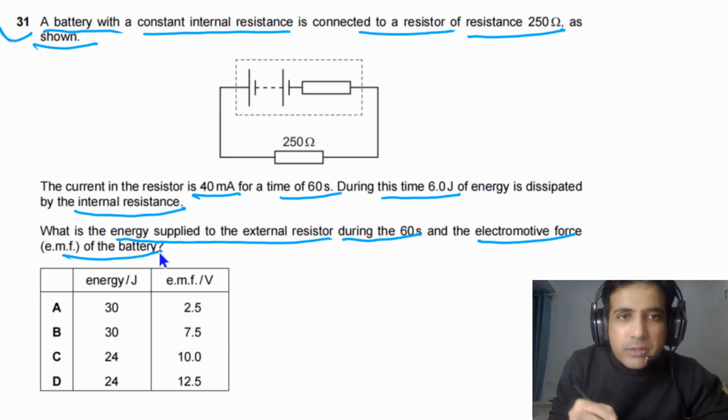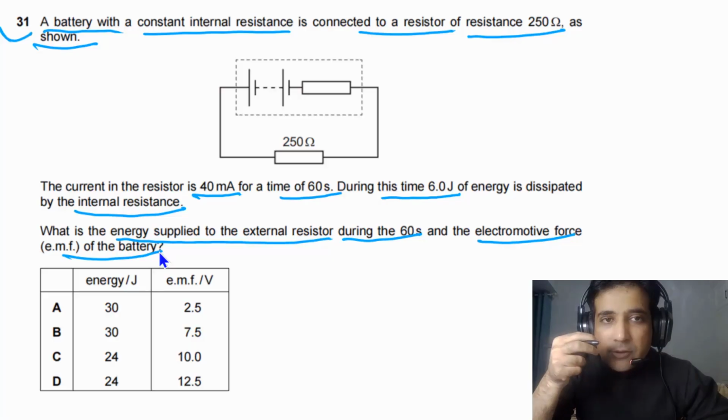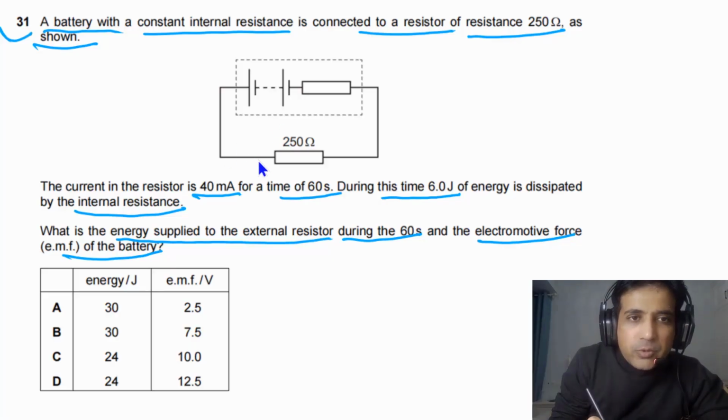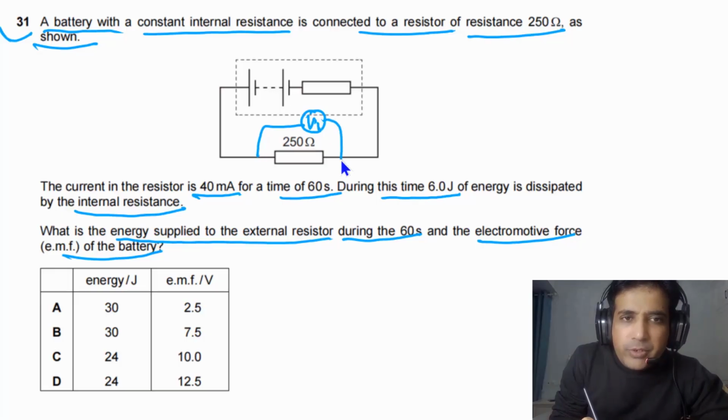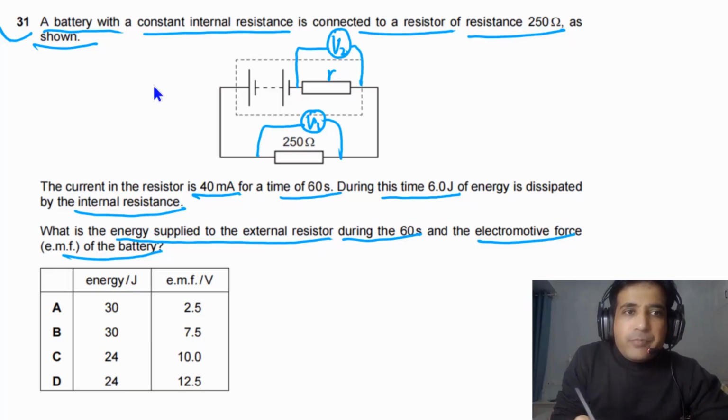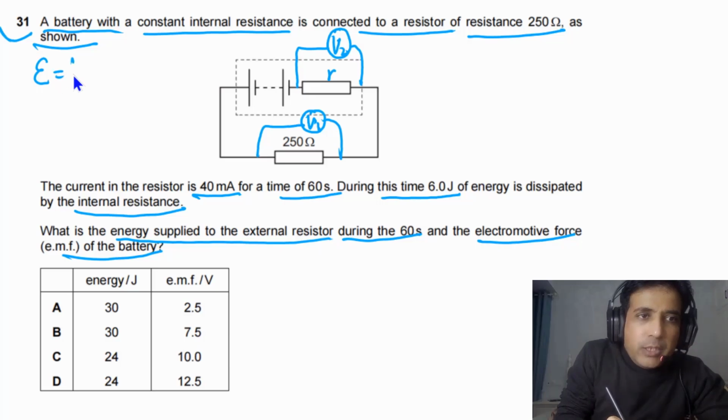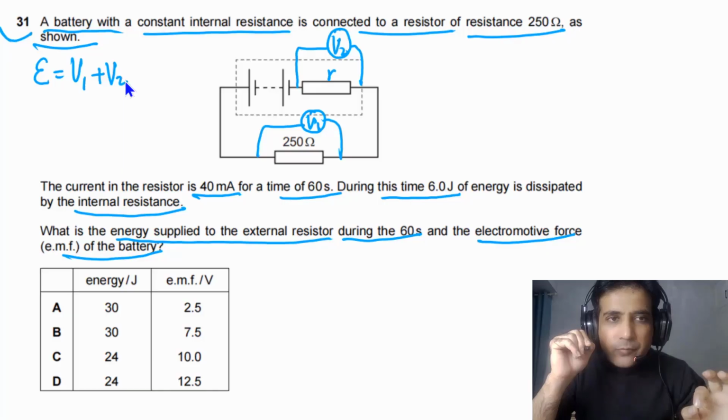First of all, we will try to calculate the electromotive force of the battery. In order to calculate it, we can attach one voltmeter here. If we have the reading on this voltmeter, and also the potential drop across the internal resistance, then we can calculate the EMF of the power supply. So EMF will simply be equal to V1 plus V2. First we need to calculate V1 and V2.